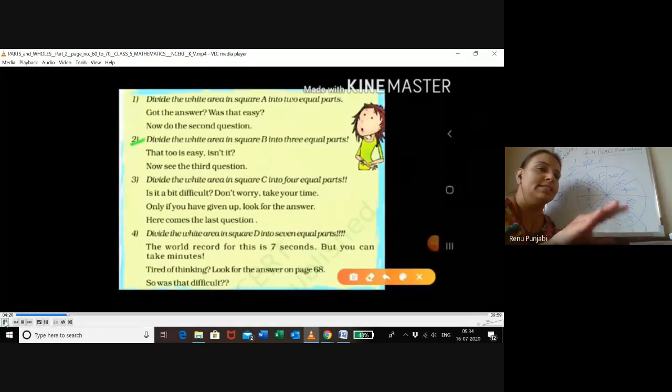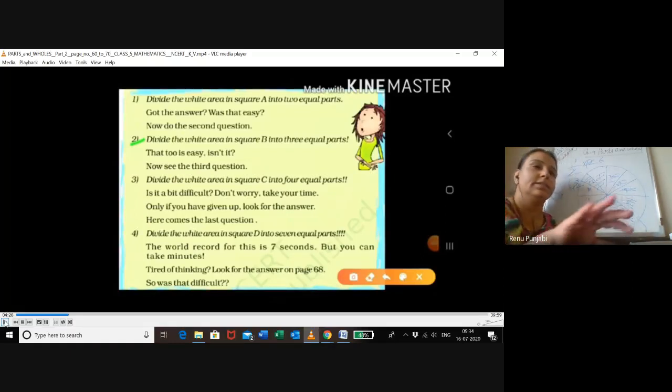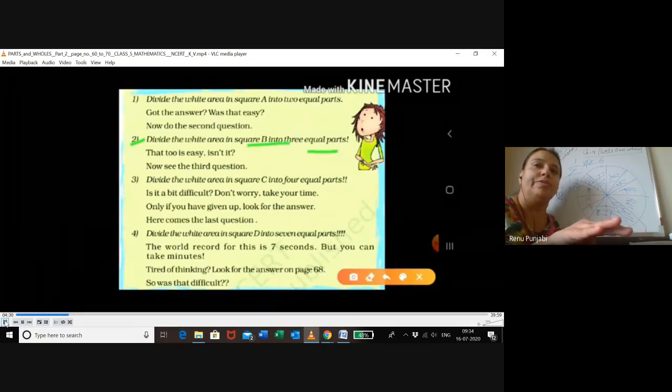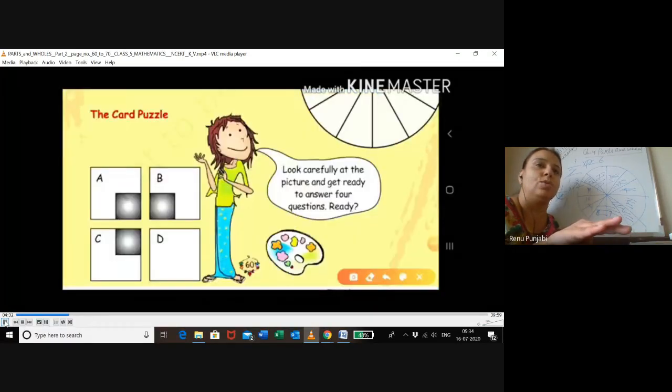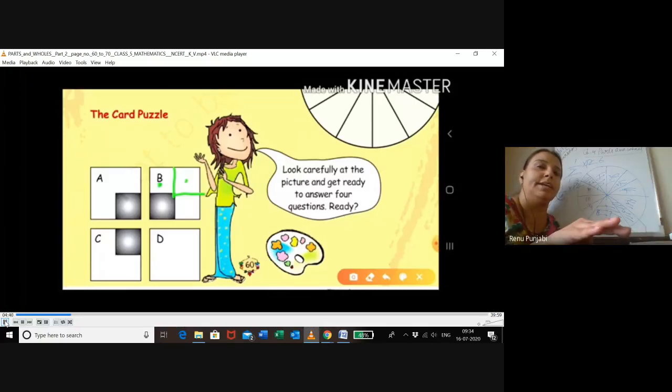Go to the next. Divide the white area in square B into 3 equal parts. Let's see how to divide B into 3 equal parts. See, one line and then... Can you see how they are divided?